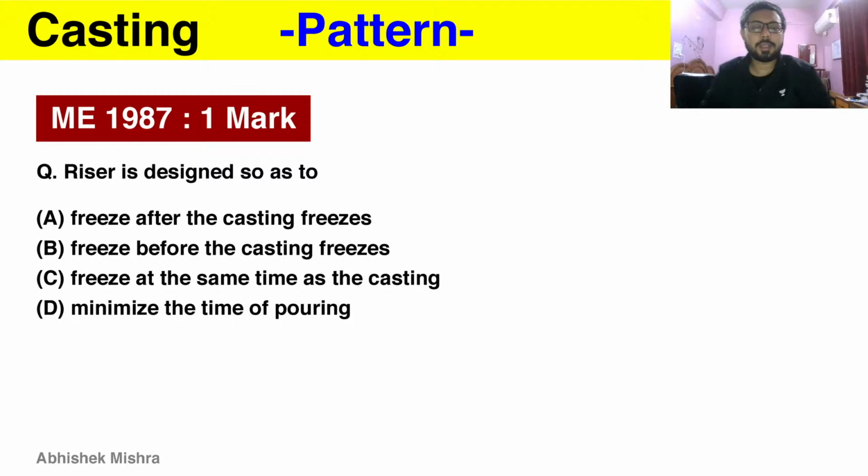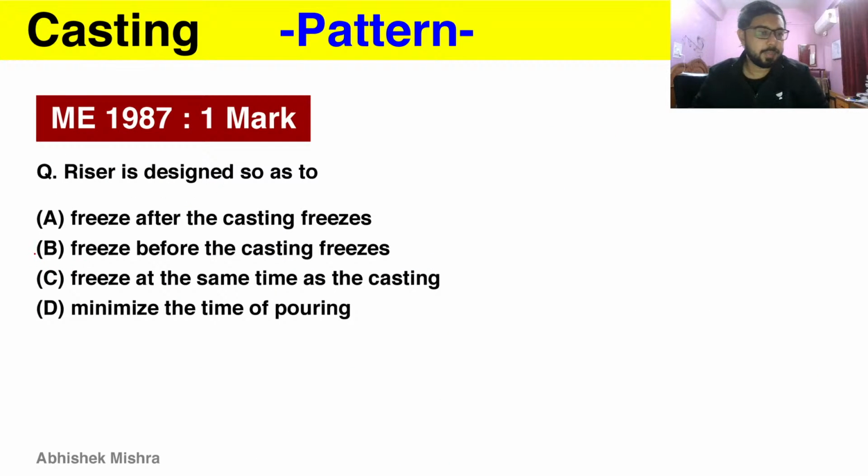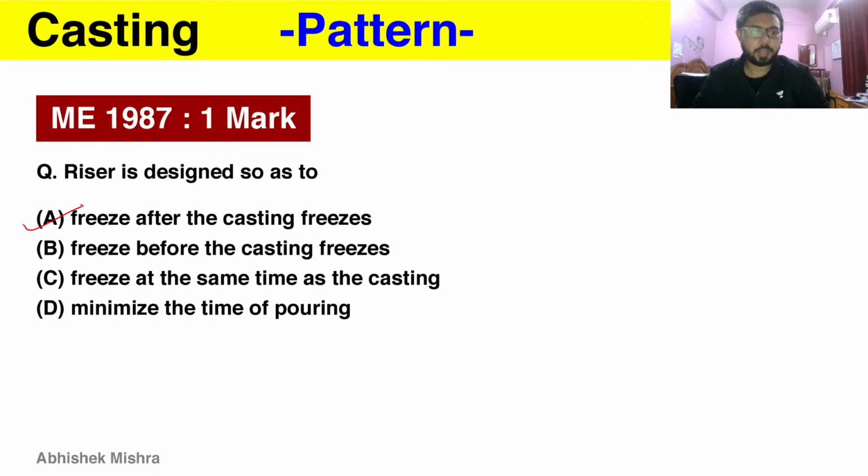So it needs to freeze after the casting to compensate for the shrinkages happening in the region A to C, that is liquid and solidification. So it will be B. Sorry, it will not be B, it will be A, because as I have discussed before, it should freeze after the casting freezes.